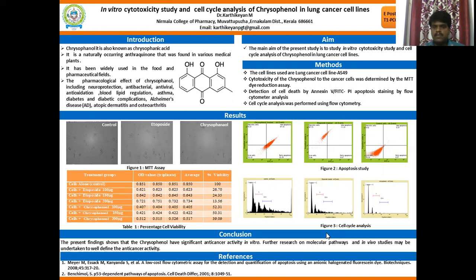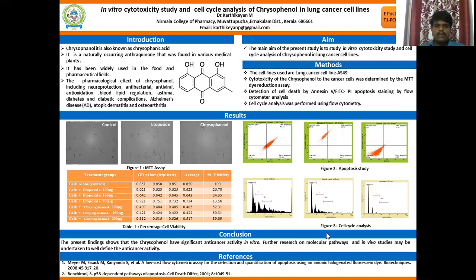Cell death at the different stages of apoptosis was determined by annexin V, using flow cytometry analysis. Cell cycle analysis was also carried out with the help of flow cytometry.